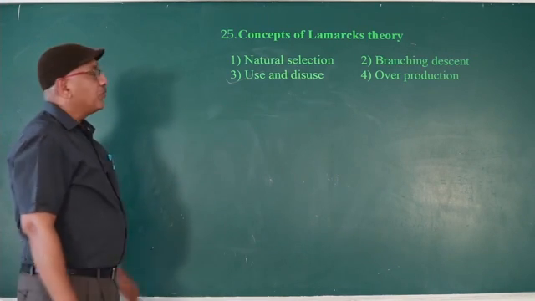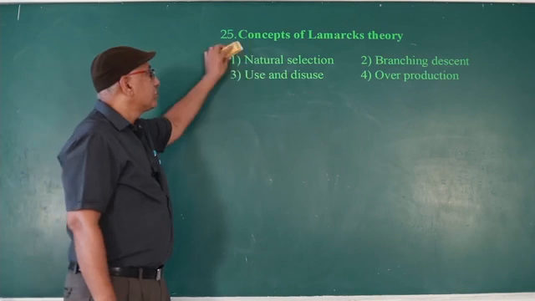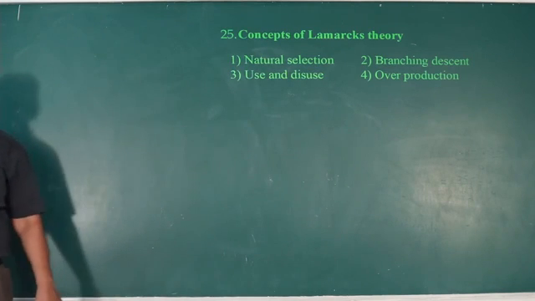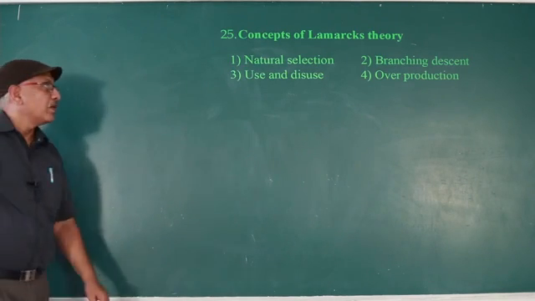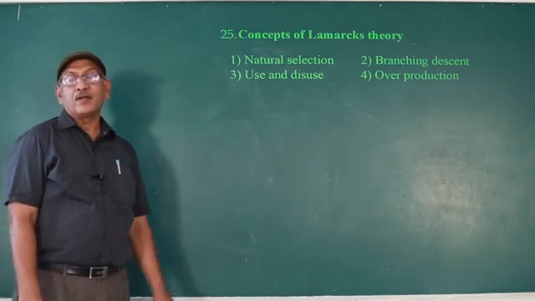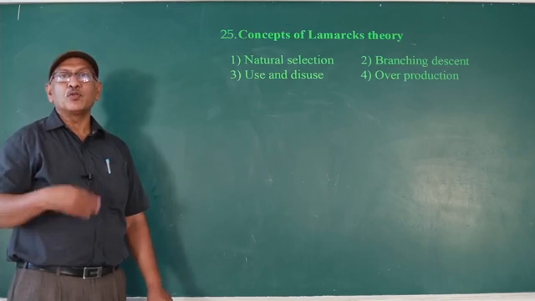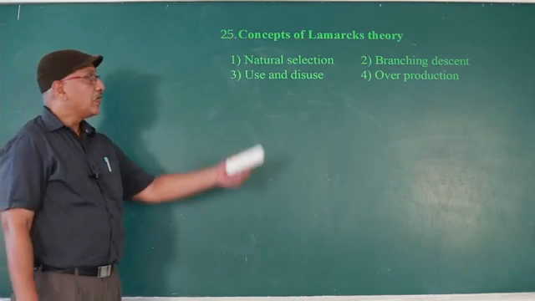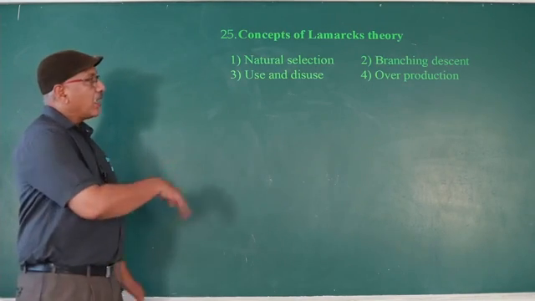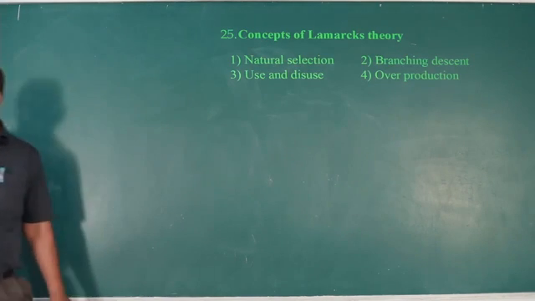So here you hear use and disuse. Overproduction is a fact observed by Darwin. During the breeding season, every organism produces a larger number of offspring. With the help of an example, Darwin explained overproduction.